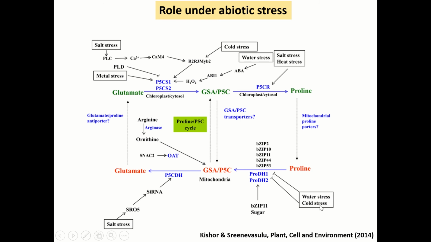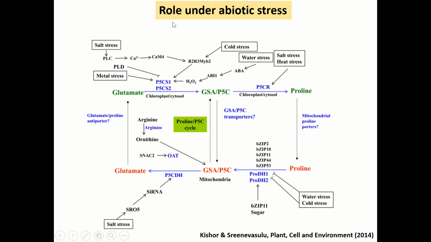On the other hand, the drought stress inhibits the expression of the proline dehydrogenase enzyme, which is required for conversion of proline to P5C in mitochondria. In this way, it helps in more proline accumulation and inhibits the conversion of proline to P5C and further to glutamate, thereby increasing the abundance of proline in the cytosol, which acts as an osmolyte and helps in turgor maintenance.